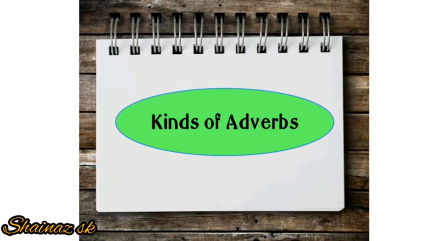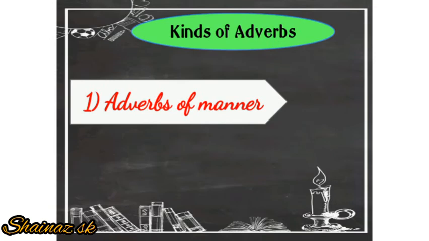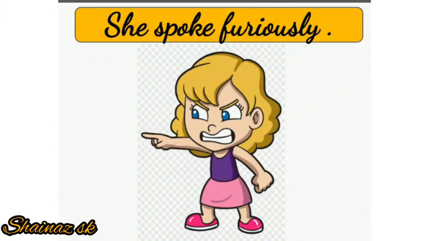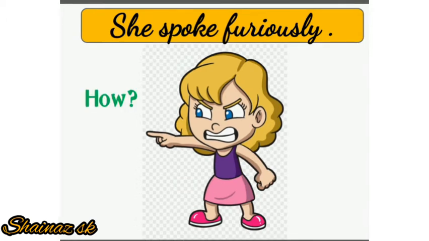Let us see the first kind, that is adverbs of manner. This adverbs of manner answers the question how an action is done. See the sentence, she spoke furiously. Here we are getting the answer of how did she speak? Furiously. So here furiously is the adverb of manner.